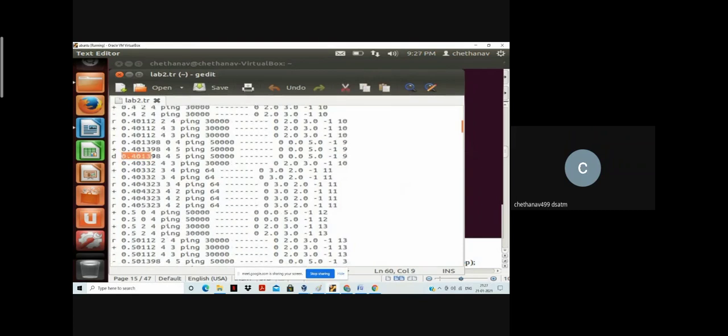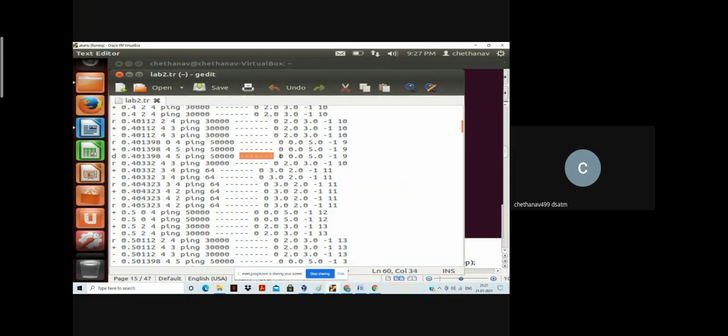The second column is time. The third column is source node. The next, fourth column is destination information. Then the application which gives you the packet, that is the ping application. Then the packet size, and the next column is flag information, which is not required for us.